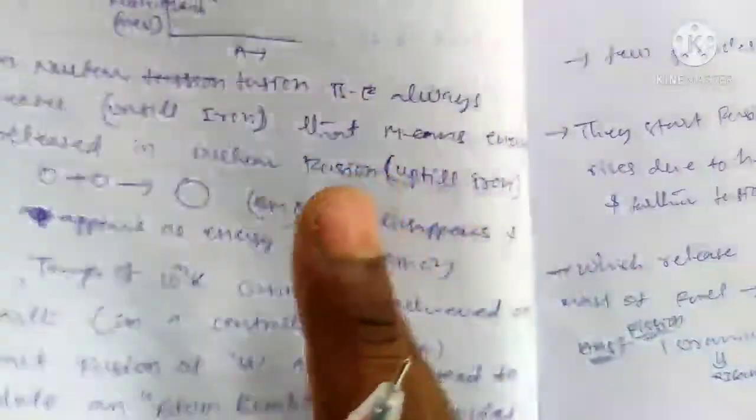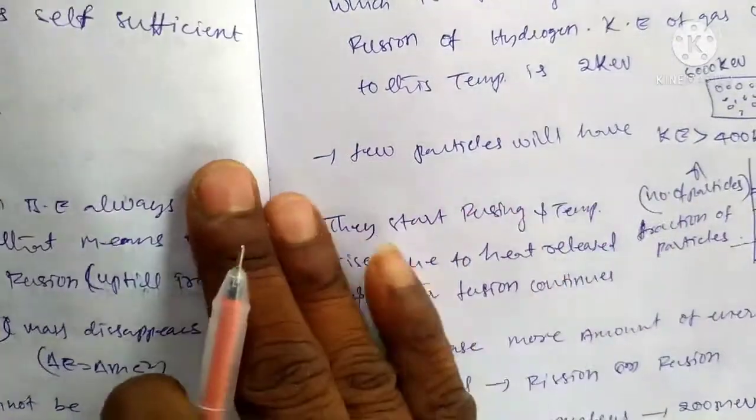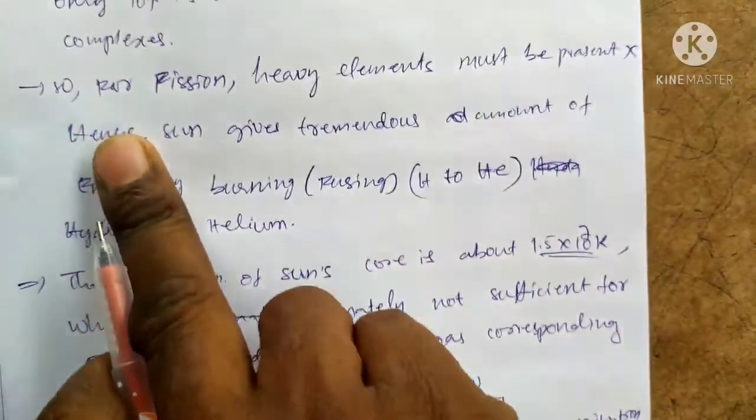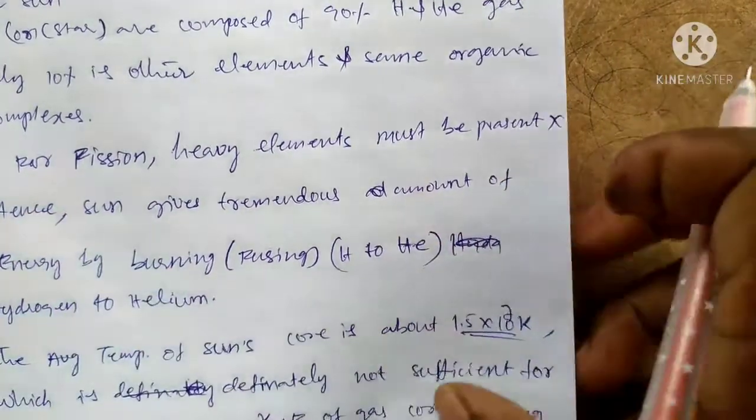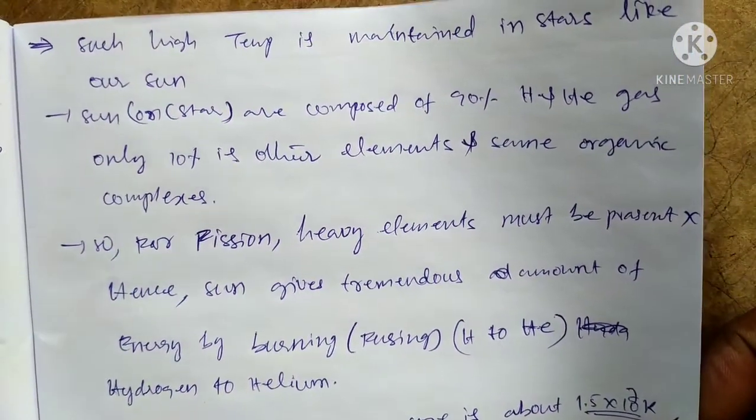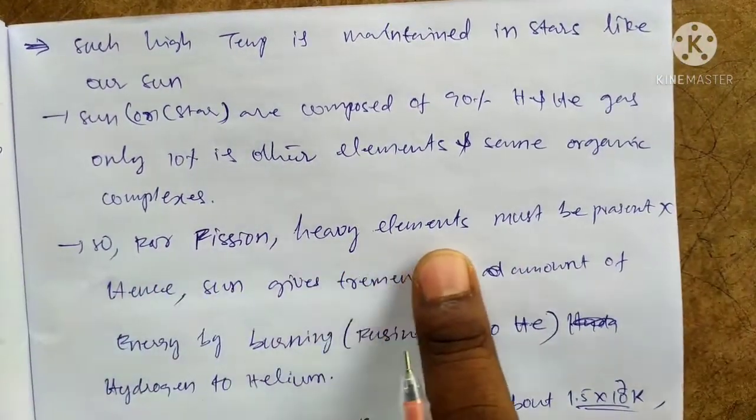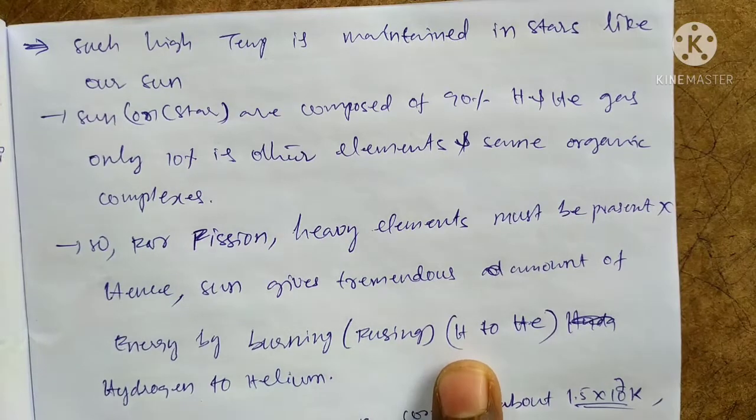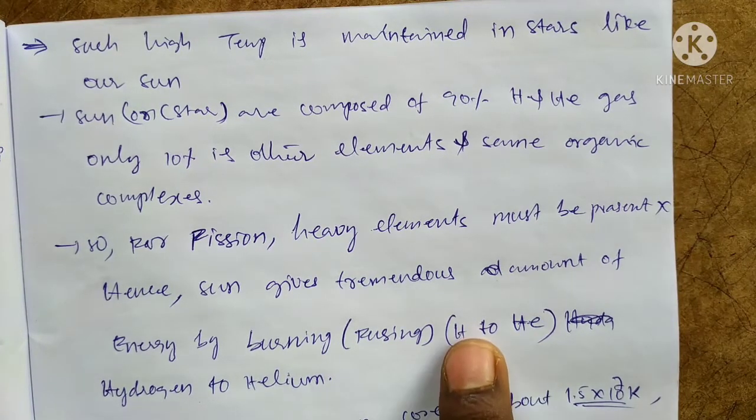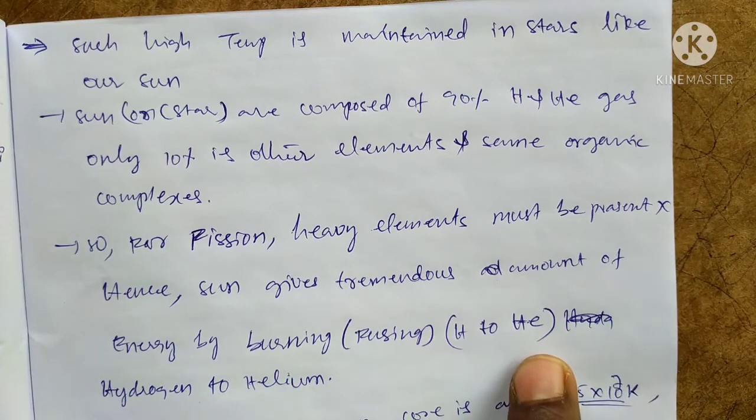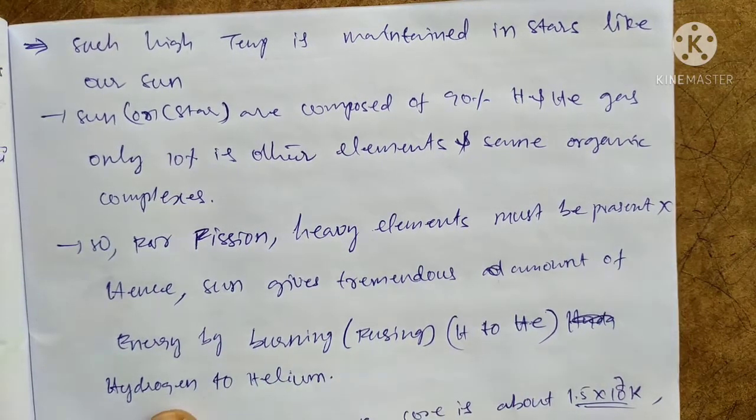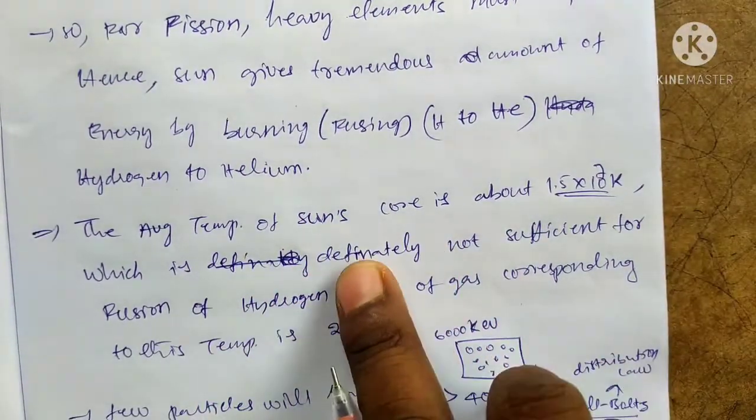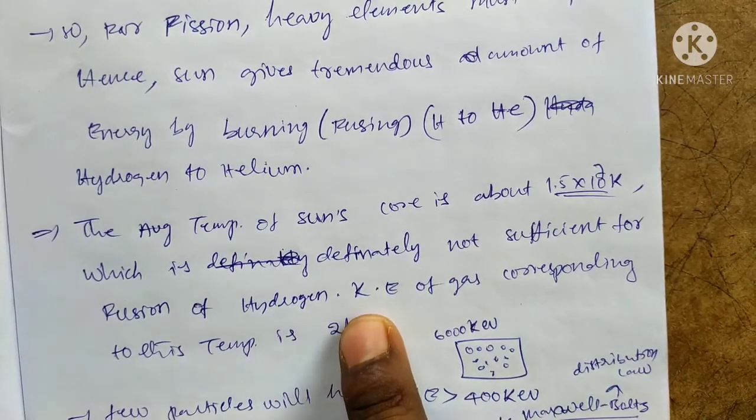Now, see here. For fission, heavy elements are needed. But in the case of burning, hydrogen is converted into helium. That can occur in the sun. That is fusion, the hydrogen converted into helium. In this case it can be explained. This occurs in the sun, releasing energy.